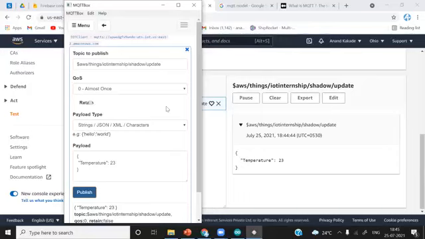ESP8266 will read the temperature and send it to AWS IoT. It will update the data in AWS IoT and send it to the AC, and the AC then decides what to do depending upon the temperature, meaning the device near the AC. So this is how you can use MQTT and AWS IoT in your project.